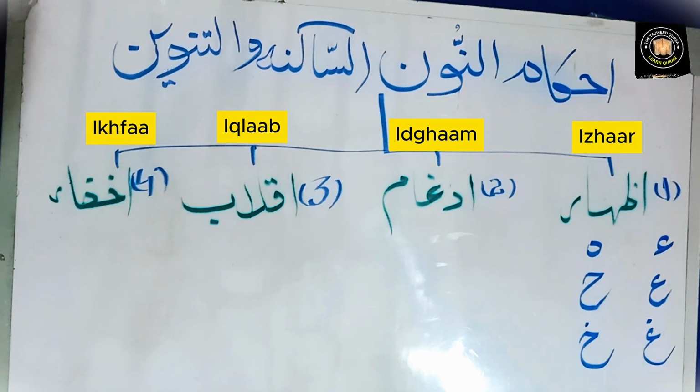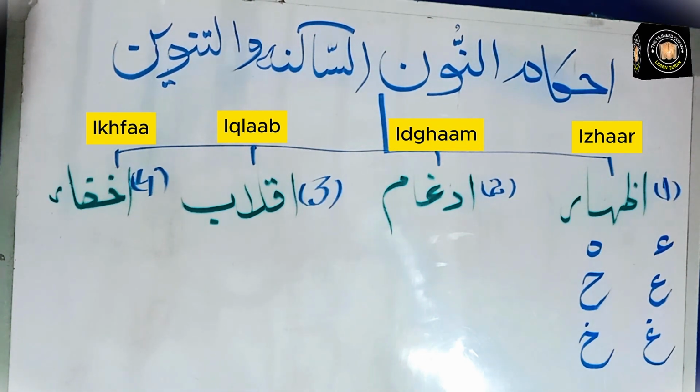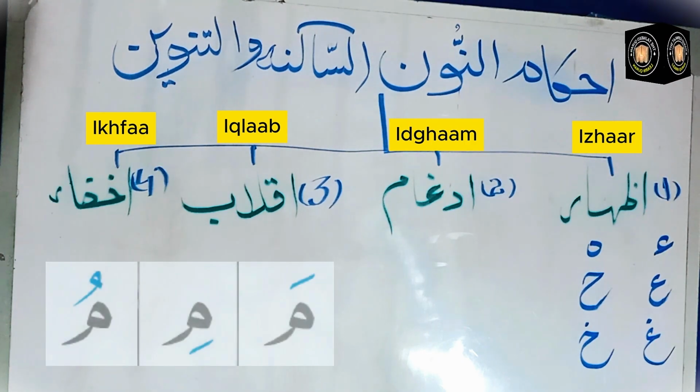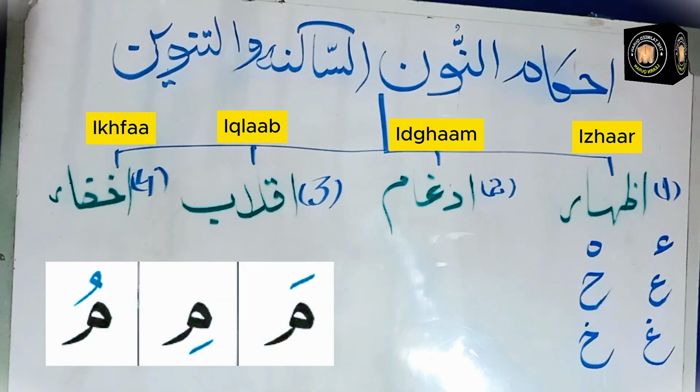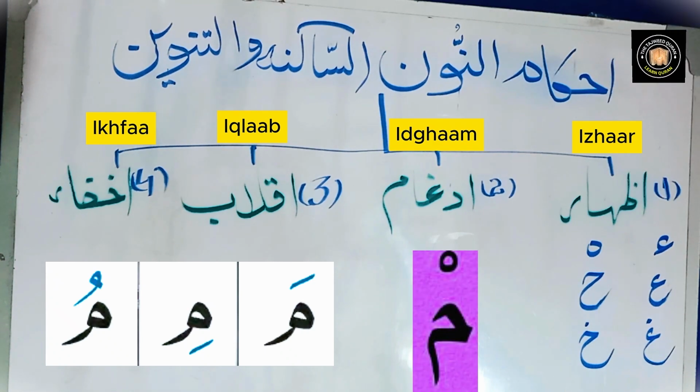In today's lesson, inshallah, we will learn about Idgham, which is second rule from the rules of Noon Sakin and Tanween. Idgham means adding. When any mutaharrik, meaning any letter that comes with fatha or kasra or dhamma, comes after sakin letter and both letters are same, then you will have to add sakin